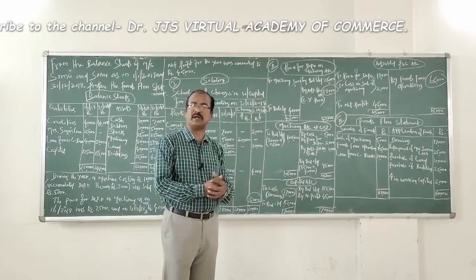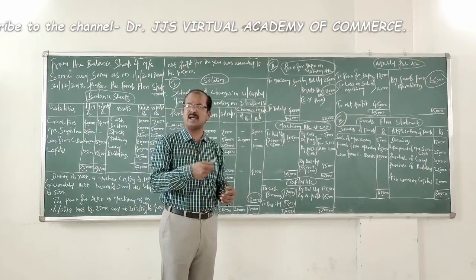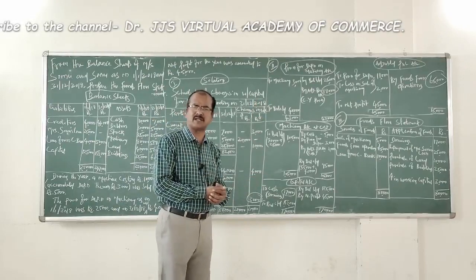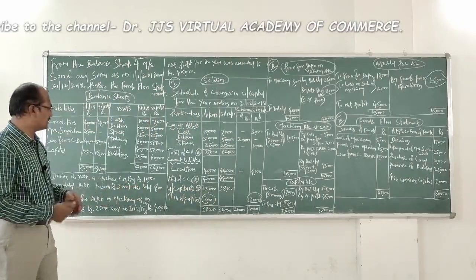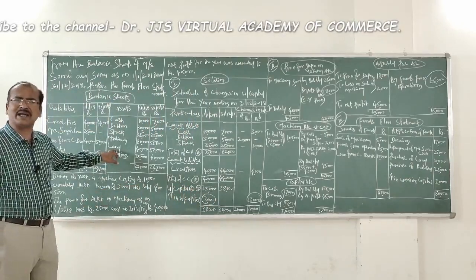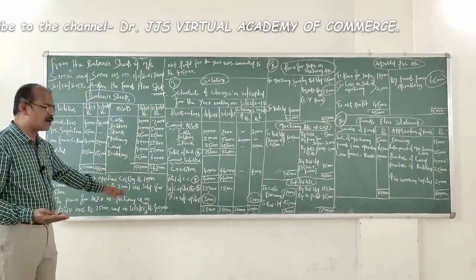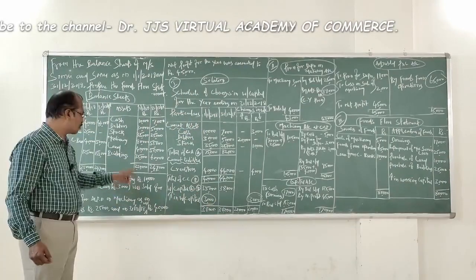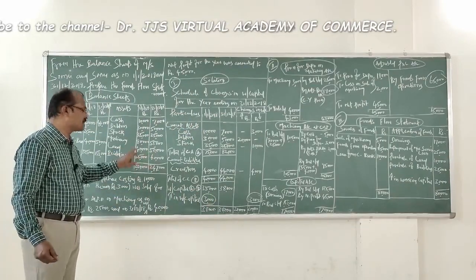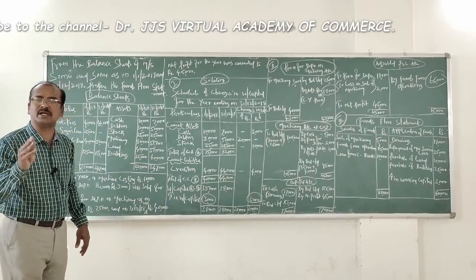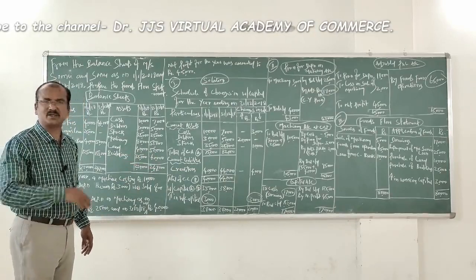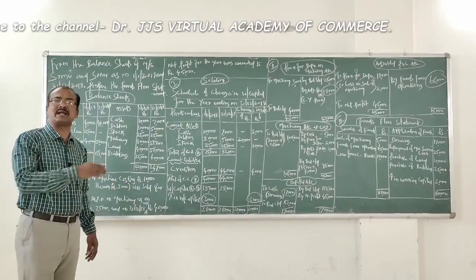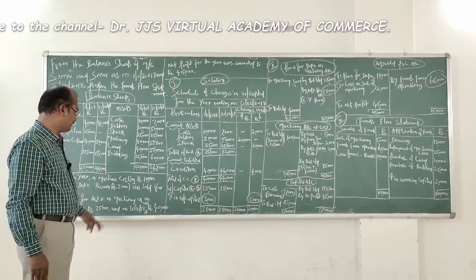Now let's go to prepare the adjusted profit and loss account. Why do I straightaway go to prepare the adjusted profit and loss account? Look at the other details here. Should we prepare a ledger account for land? Not required. There is no additional information with regard to land. So what we can understand, the increase in the value of land by 10,000 is nothing but purchase of land. You can take it to the funds flow statement, and write it directly as an application of funds.